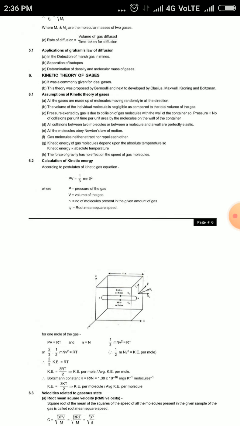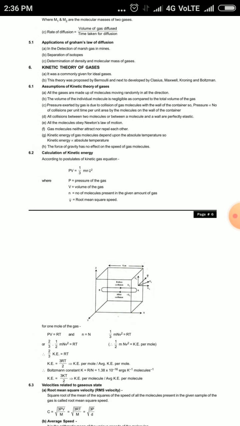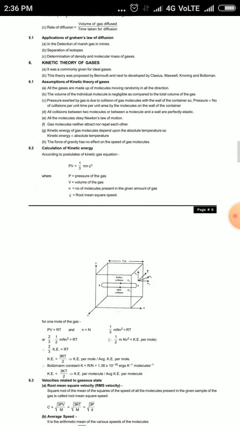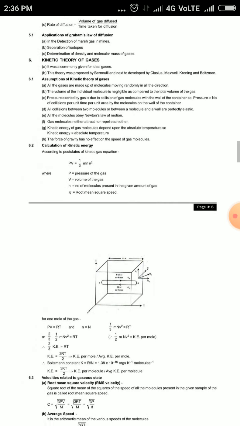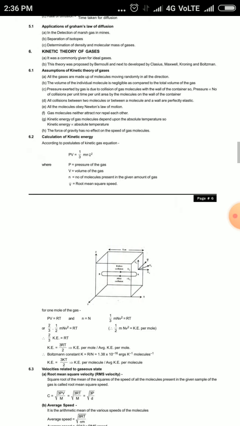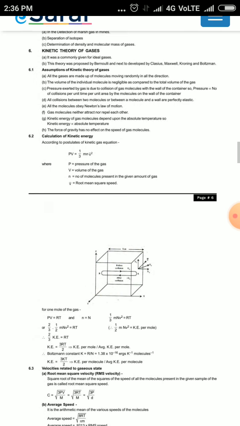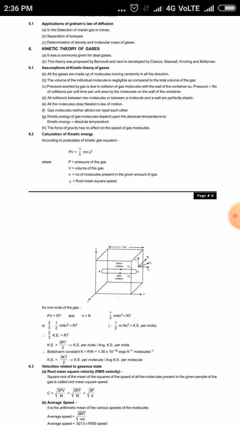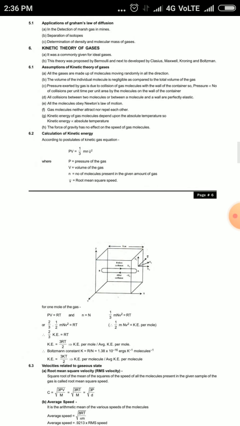So the assumptions of the kinetic theory of gases are: all gases are made up of molecules moving randomly in all directions. The volume of the individual molecules is negligible as compared to the total volume of the gas. Pressure exerted by gas is due to collision of gas molecules with the wall of the container. So pressure is directly proportional to the number of collisions per unit time per unit area by the molecules on the wall of the container. Collisions between two molecules or between a molecule and a wall are perfectly elastic.